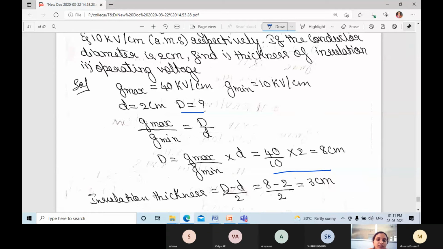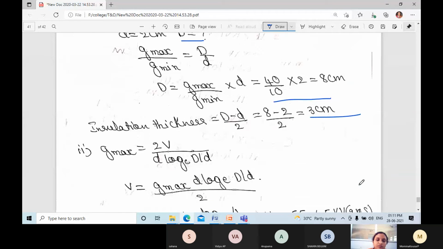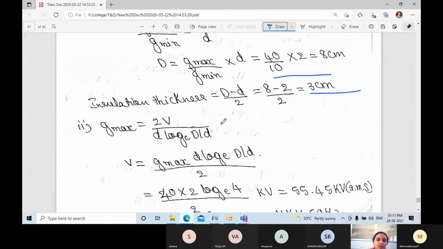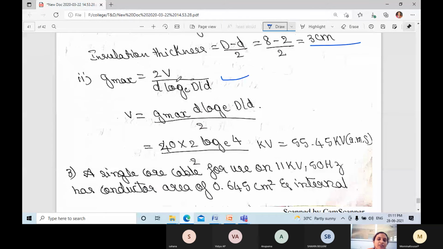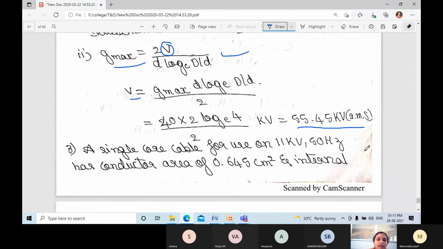What about the insulation thickness? Capital D minus small d divided by 2. You will get 3 centimeter. G max is equal to, we know the formula. Substitute, and you will get the value. We don't know the value of V. From this, we need to find out the value of V. G max they have given already. We need to find out the V value from this equation. So V is equal to 55.4 kilovolt.